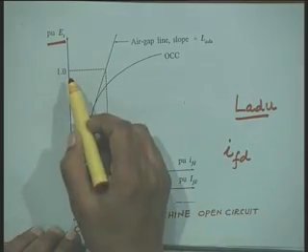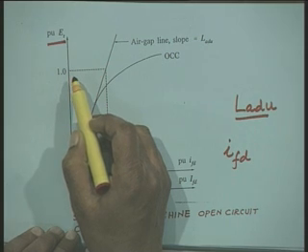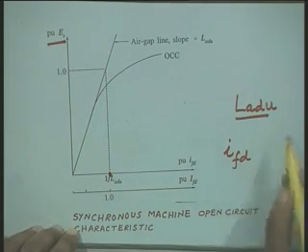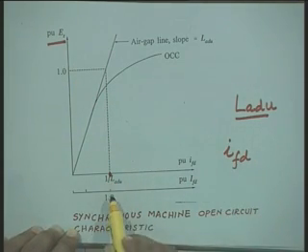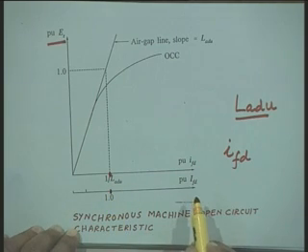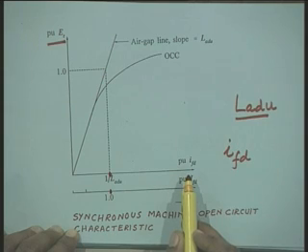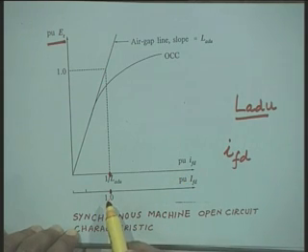Since we are considering here the air gap line, we are considering the unsaturated value of mutual inductance, and therefore, the current required to produce one per unit terminal voltage in the reciprocal system of units is 1 upon LADU. Now, this current will be denoted as 1 per unit in the non-reciprocal system of units. That is the same quantity, which will be said as 1 per unit.